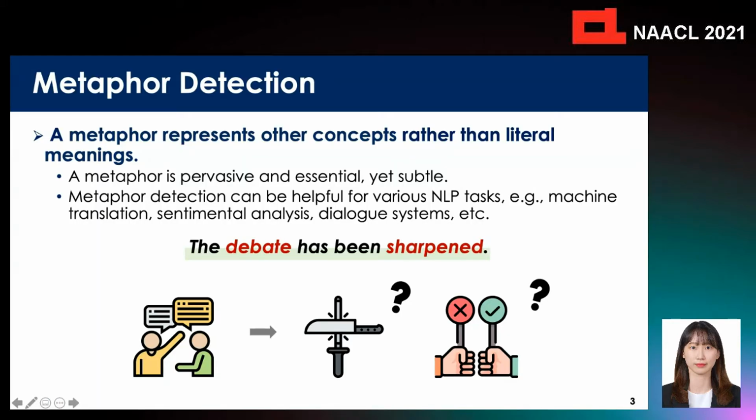First, metaphor detection. A metaphor is a common language expression representing other concepts rather than literal meanings. For example, for the sentence, "The debate has been sharpened," the word sharpen does not literally mean to make something sharper like a knife or a pencil. It is a metaphorical expression to describe that the debate has become more intense.